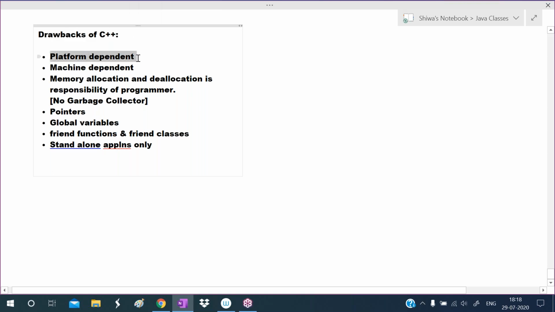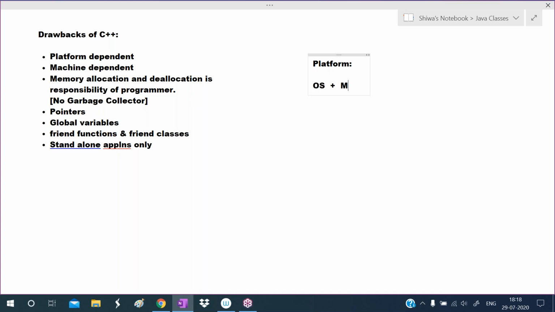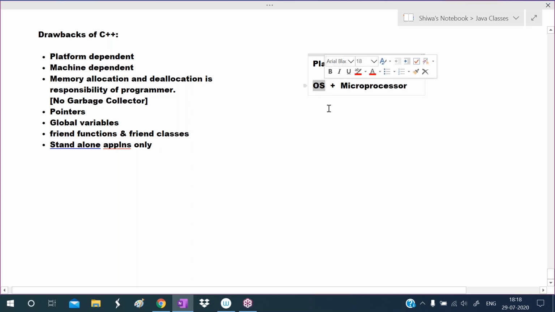Observe here, what is the first drawback? Platform dependent. So here you have to understand what is platform. Platform means combination of operating system and microprocessor. Combination of operating system and microprocessor is called platform. So to attend this class, we are using laptop or desktop. In our computer, operating system is there as well as microprocessor is there.